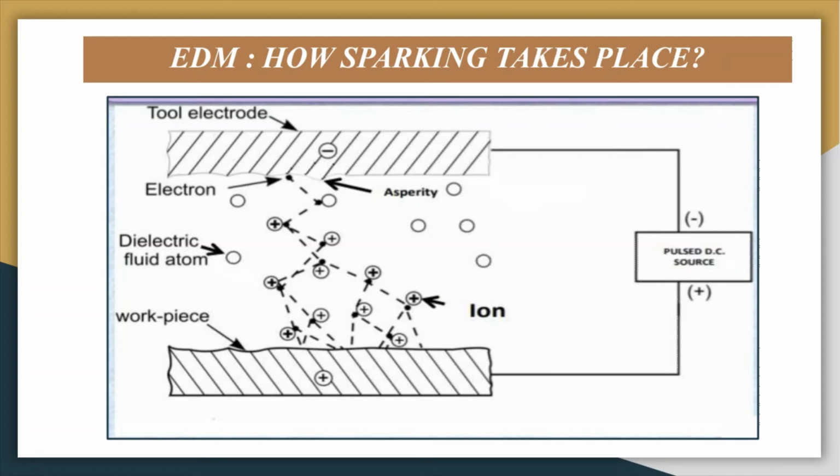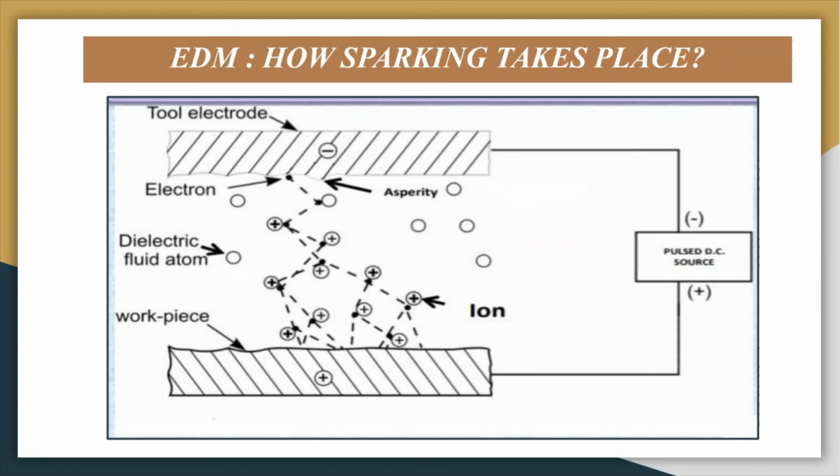So there is a huge flow of electrons and a huge flow of ions. When they hit, within a very small time, in microseconds, sparking occurs.